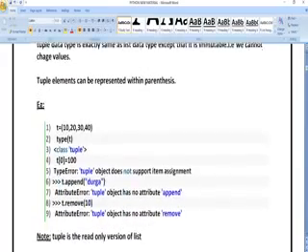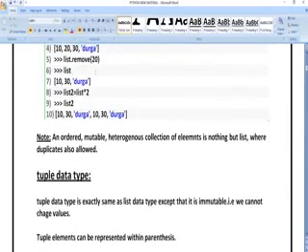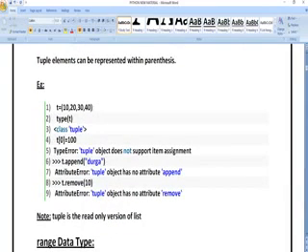Next, tuple. Tuple is also a data type, but the difference between list and tuple is that in a list we can perform an operation like append, so whatever value you want, you can add in future also. But in the case of a tuple, you cannot add values in future. Whatever values you want to add, you have to add before itself. That is the main difference between list and tuple. Another difference is that while declaring a list you use square brackets, while declaring a tuple you use normal parentheses. That is another major difference between list and tuple while declaring.